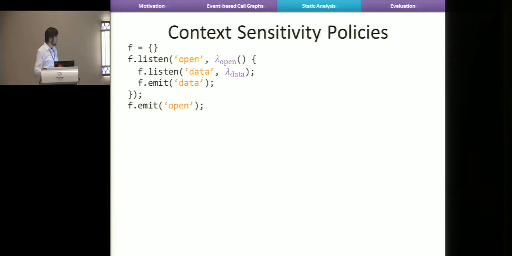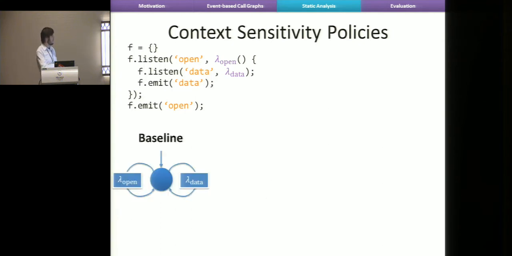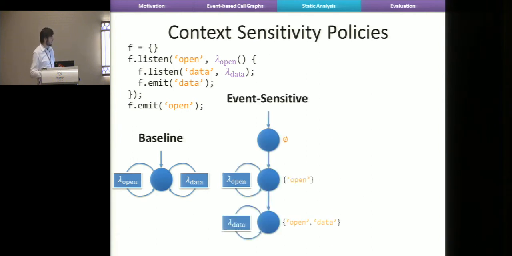So intuitively what happens is that if you have the baseline analysis, you just have the event loop represented as a single node. And there is no ordering between open and data listeners. So you just go into the same loop. The event-sensitive version, on the other hand, has three states. It unfolds the loop into three states. One is where you have seen no events, then you have seen the open event, and then you have seen the open and data event. So this allows you to know that the lambda open is always executed before lambda data.